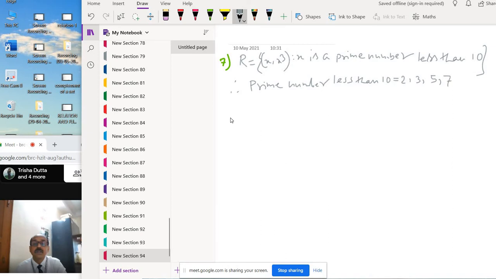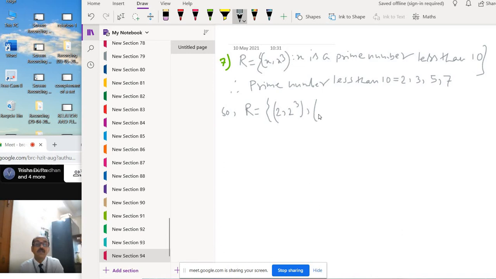Okay, so R equals: x is a prime number less than 10, the first element is 2, so (2, 2 cube).